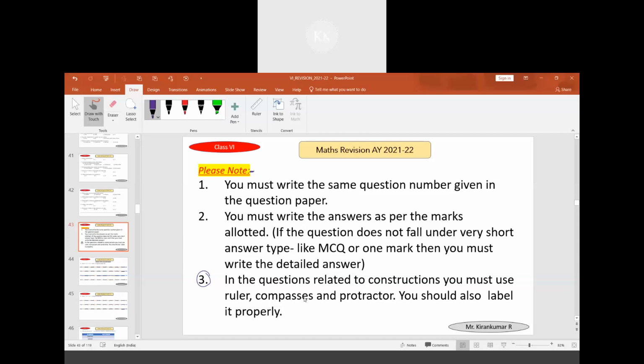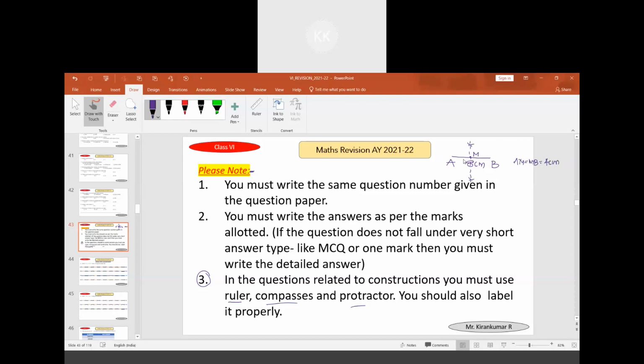When the question is related to construction, you are supposed to use the proper ruler, compass, protractor, etc. And you have to mention the labels also. Say for example, there was a question to divide an 8 centimeter line segment. You have to mention AB, 8 centimeter. Then you make the construction. When you construct it, you will get some figure. Here you have to mention some point M, and write AM is equal to MB, which is equal to 4 centimeter.